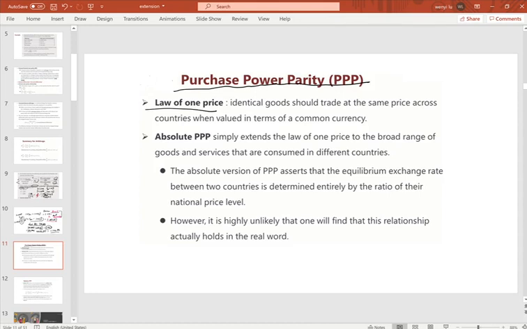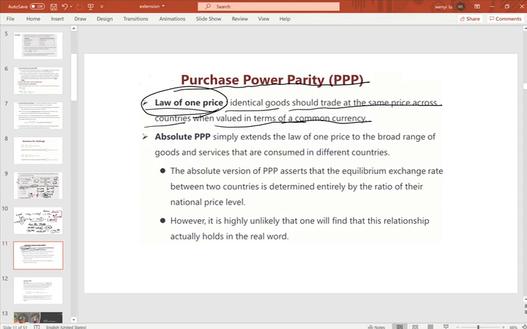right? Based on the law of one price, identical goods should trade at the same price across different countries, even when valued in terms of what? Different currencies, right? When we transfer them into a common currency, they should have the same price. For example, for the same hamburger you purchase from a McDonald's in the US, compared with what you purchase in Japan, if you convert both into US dollars, they should have the same price. That's the law of one price.